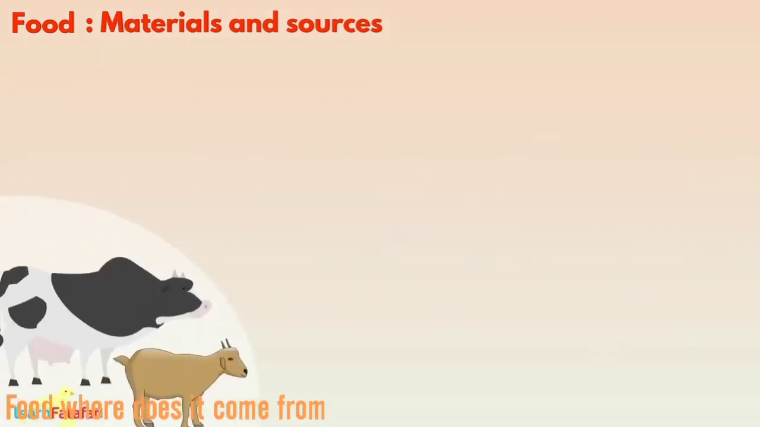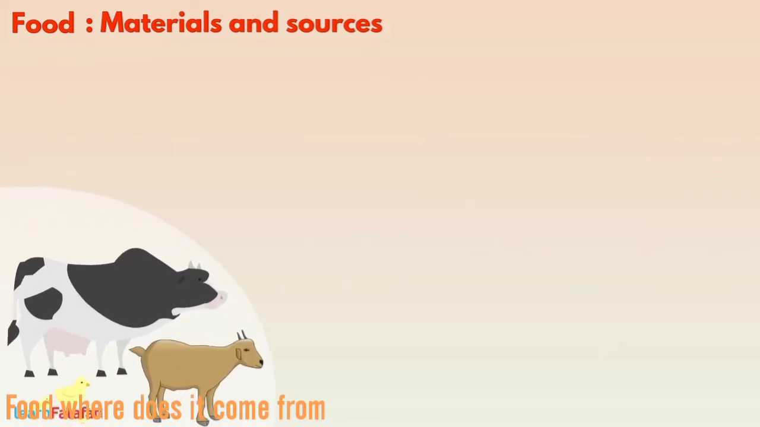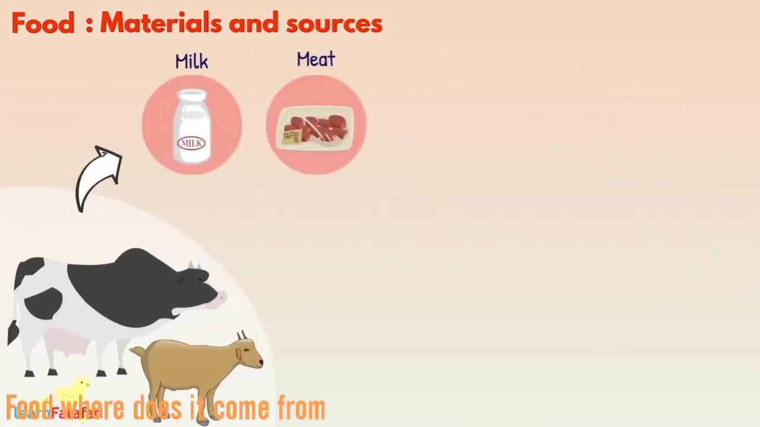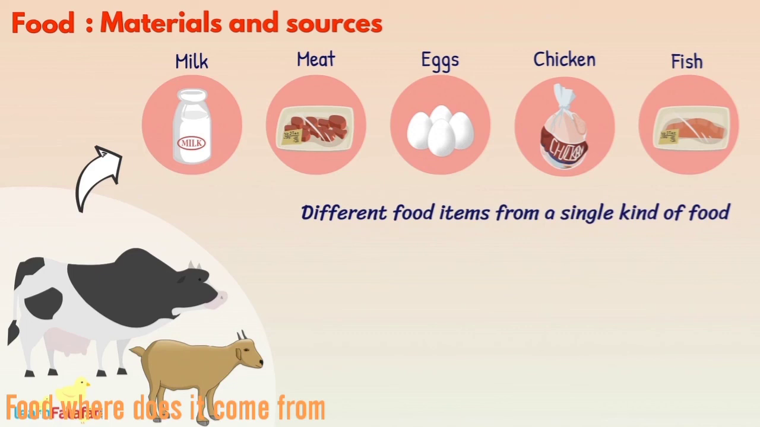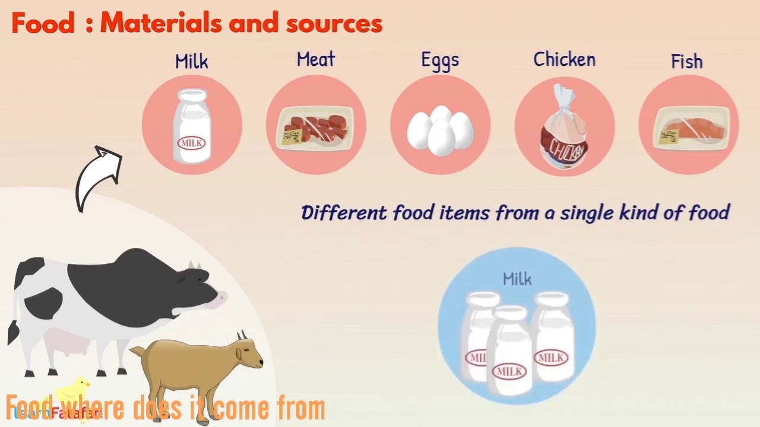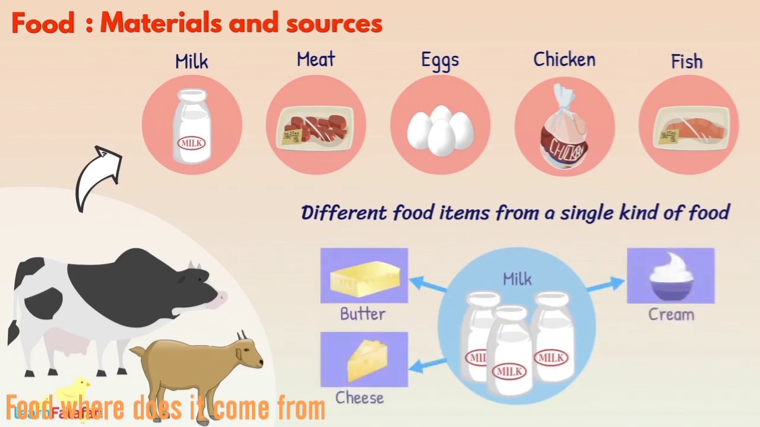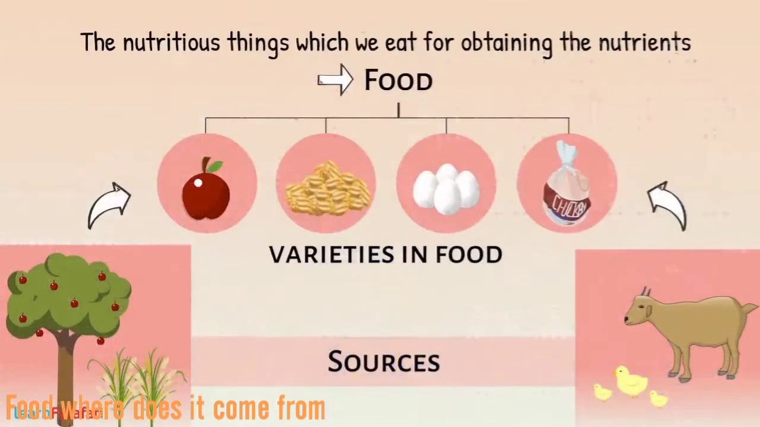Animals are also sources of food. We obtain milk, meat, eggs, chicken, fish, etc. from animals. Often we produce different food items from a single kind of food. For example, milk is used to prepare dairy products like butter, cream, cheese, and curd. So I hope you understood what is food, varieties in food, and sources from which these are obtained.